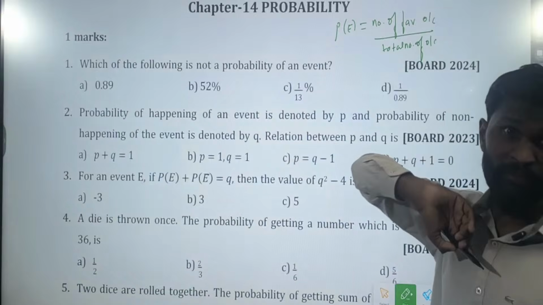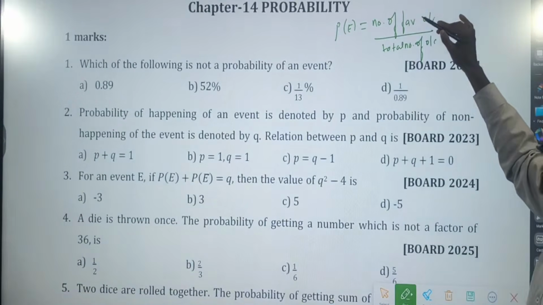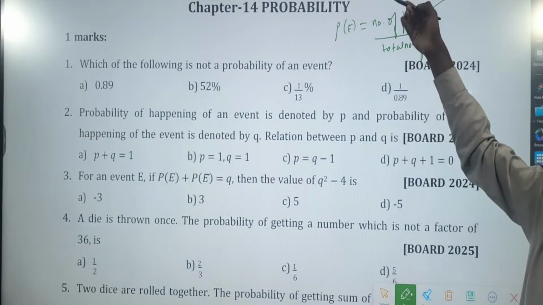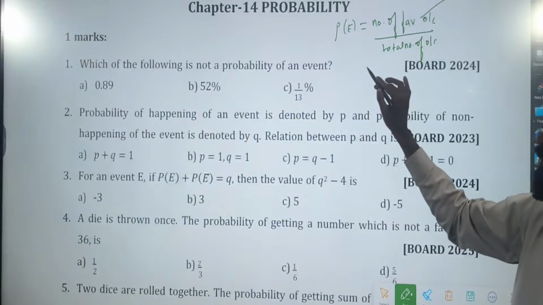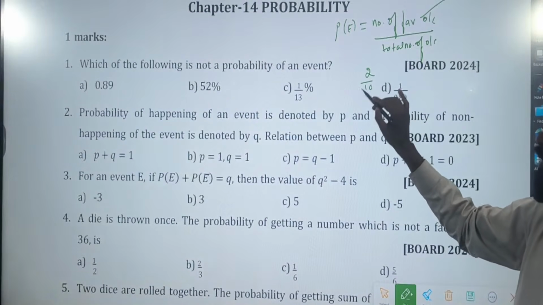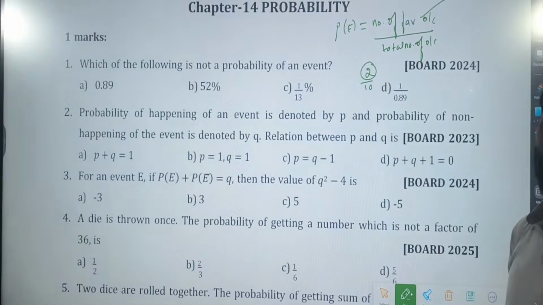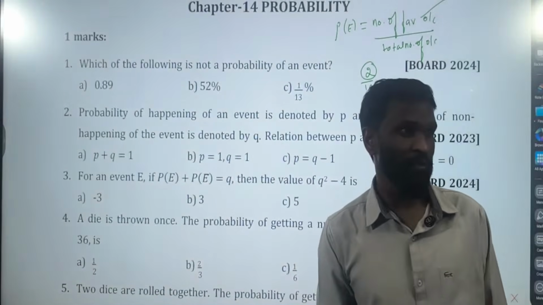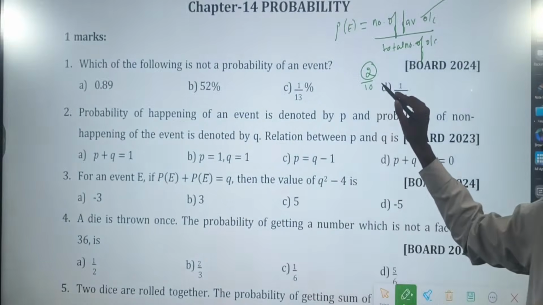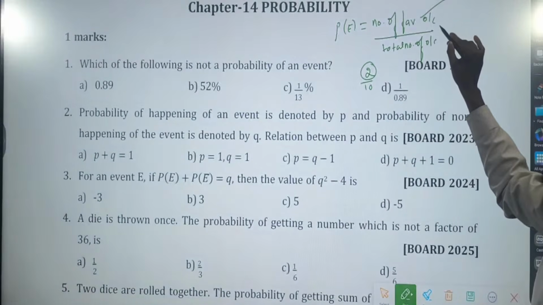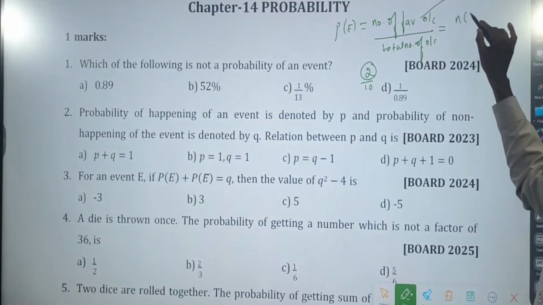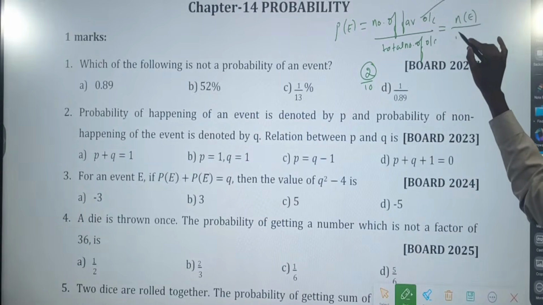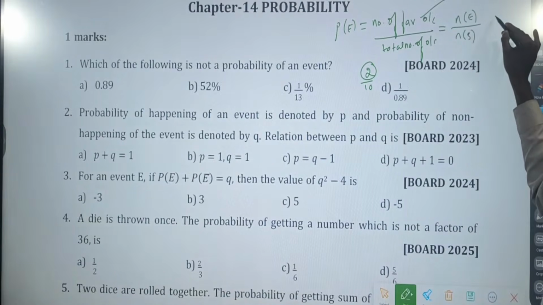Which means, what are the chances that you will win given that there are 10 chances? Let's say you will win for 2 chances out of 10. This 2 indicates the chances that you will win the game. 2 out of 10. You can simply write it as n of E divided by n of S. This is the first formula.